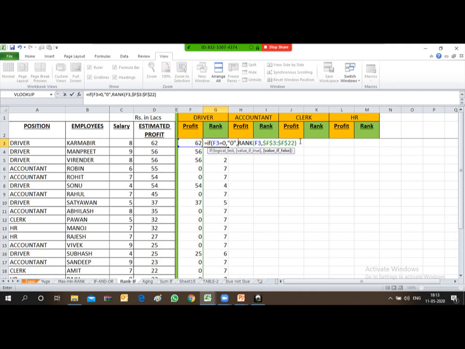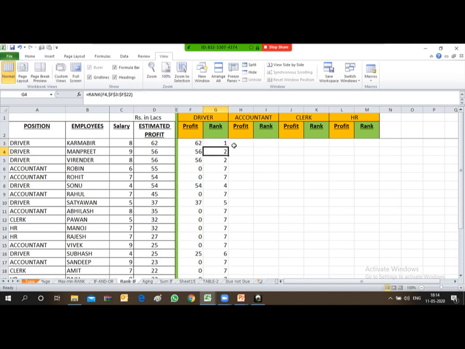The earlier formula will be the true. Now close the bracket. So friends, just see, I've done just a very simple thing over here. I have provided the formula. I have added the IF function into the rank. So if this cell is 0, I don't require to calculate rank, otherwise calculate rank.